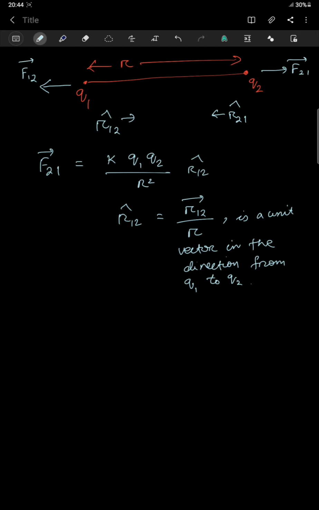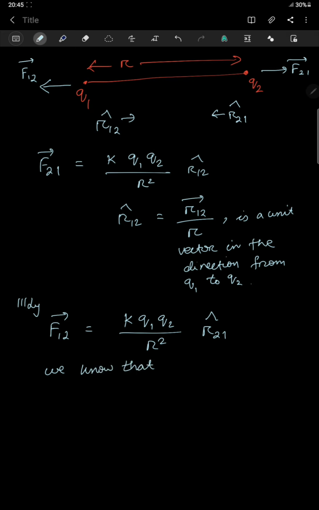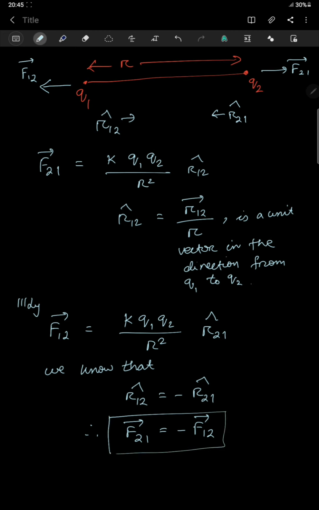Now similarly, F12 vector will be K Q1 Q2 divided by R square, and is R21 cap. Okay, and we know that from the diagram itself it is quite clear that R12 cap is equal to minus R21 cap. So therefore what I can write here is F21 vector will be equal to minus F12 vector. So this is your Coulomb's law in vector form.